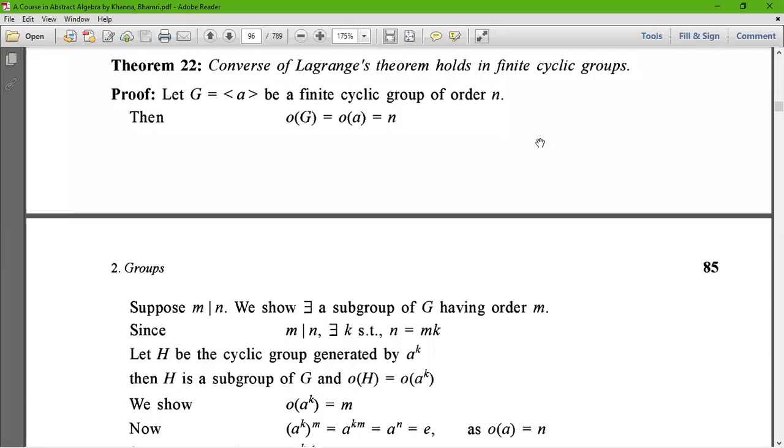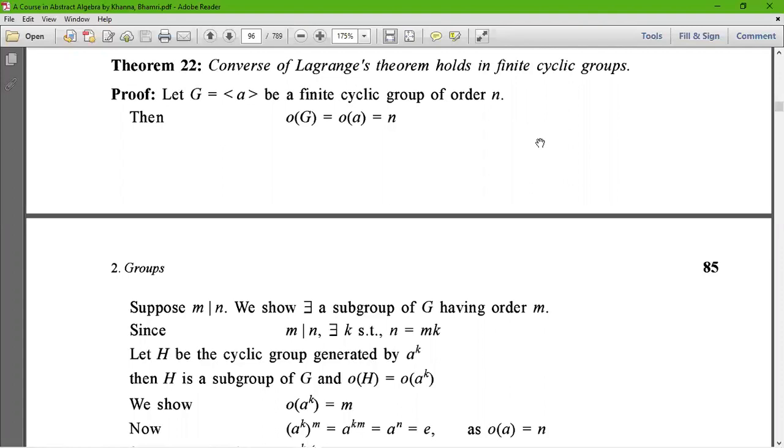Today I proved the converse of Lagrange's theorem, which holds in a cyclic group. I already saw that the converse theorem doesn't hold in a general group, but the converse of Lagrange's theorem holds in a finite cyclic group. That means if a cyclic group is finite, then the converse of Lagrange's theorem holds good in that cyclic group.